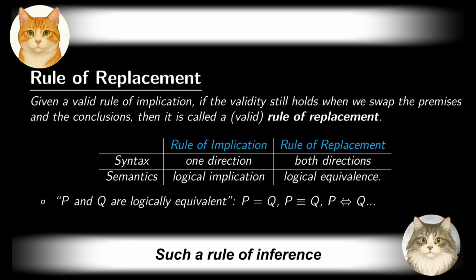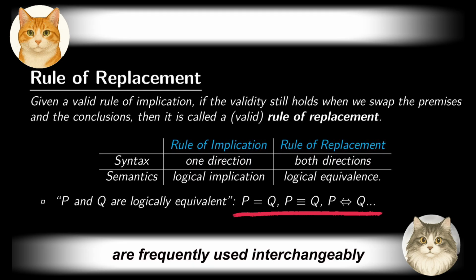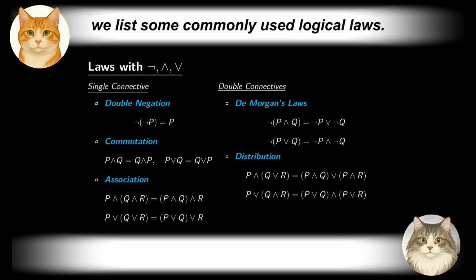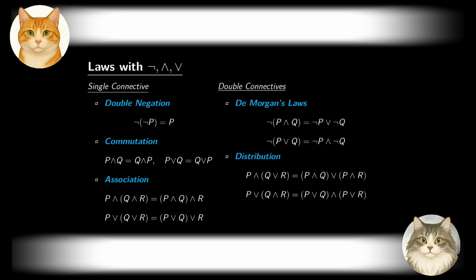Such a rule of inference is called a rule of replacement, and the underlying logical equivalences are sometimes referred to as laws. Depending on the convention adopted by an author, several symbols are frequently used interchangeably to express the same equivalence. In what follows, we list some commonly used logical laws.